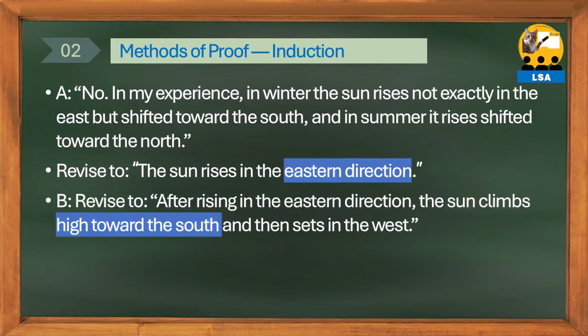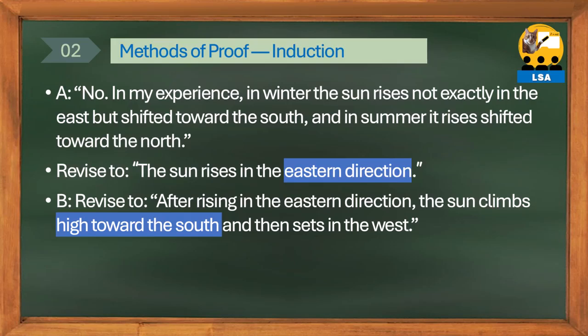Also, if someone claims the sun rises from the eastern direction, soars high towards the south, and sets in the western direction, and everyone accepts it as correct, it is modified as such. If someone says no, when I went to Australia, it is true that the sun rises from the eastern direction, but instead of soaring towards the south, it soars high towards the north and sets in the western direction. The proposition must be modified through this verification.